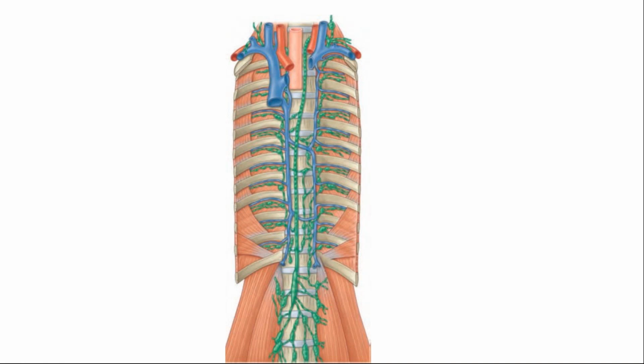So it has a part in the abdomen, it has a part in the thorax, and it has a part in the neck as well. So this is what we are talking about. These were the lumbar trunks. They are called lumbar trunks, which are going to drain into this. Lumbar trunks and intestinal trunks, which drain into this.